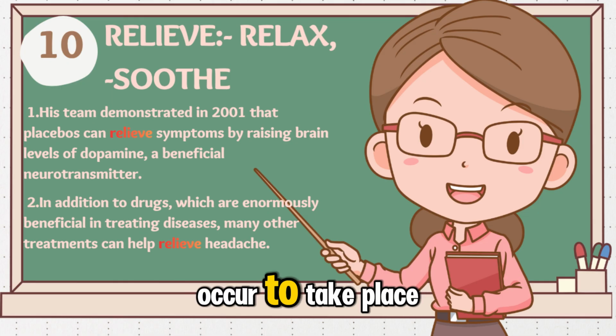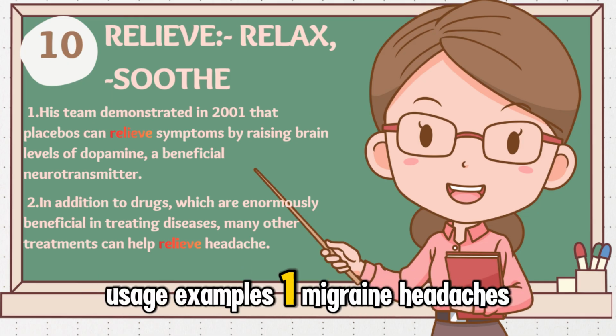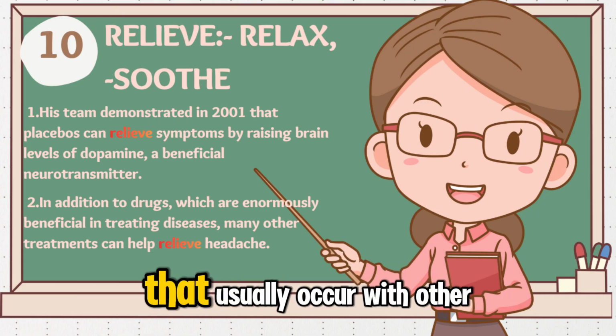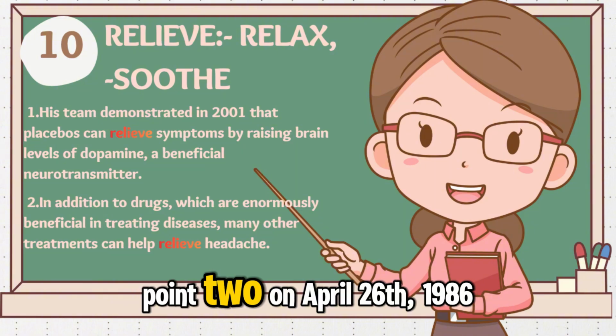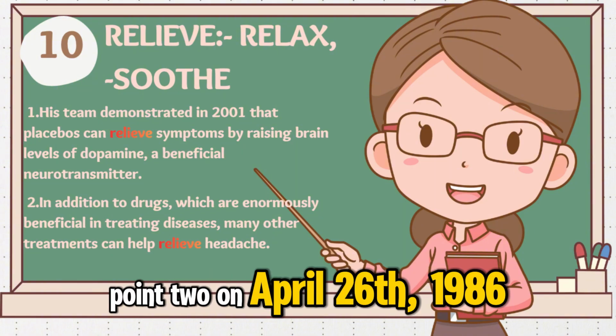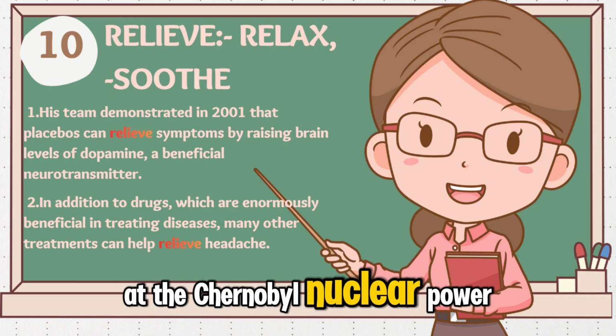Our word, occur. To take place. Synonyms: happen, take place. Usage examples. 1. Migraine headaches are severe headaches that usually occur with other symptoms such as vision disturbances or nausea. 2. On April 26, 1986, an explosion occurred in one of the 4 reactors at the Chernobyl nuclear power plant during a test operation.